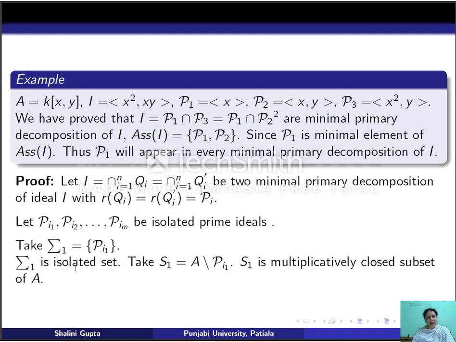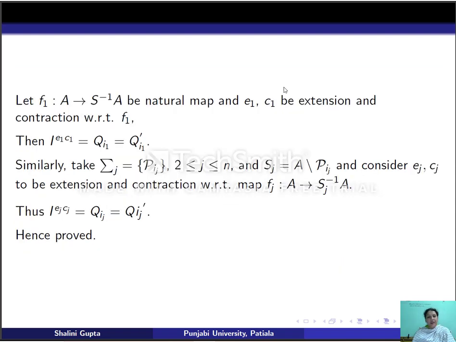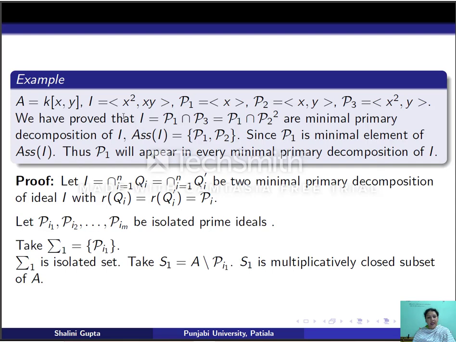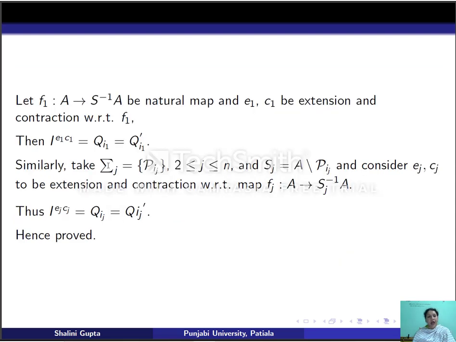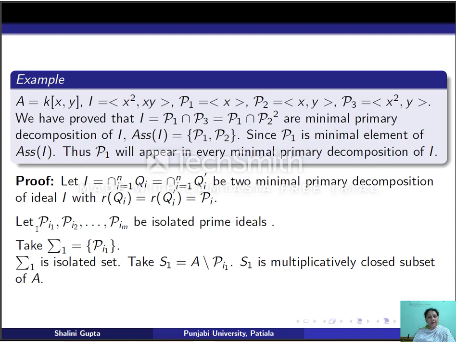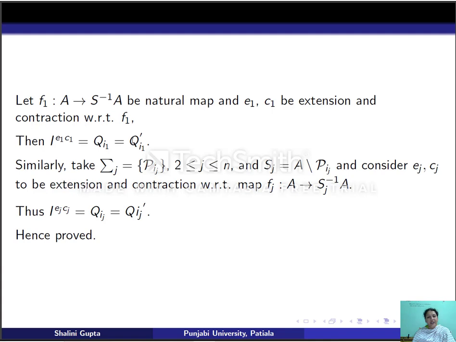So we first take sigma 1 to be Pi1. Sigma 1 is an isolated set. So we take S1 to be A minus Pi1. So S1 will be a multiplicatively closed subset of A. If I take E1 and C1 to be extension and contraction with respect to the homomorphism f1 from A to S1 inverse A, then I E1 C1 will be nothing but just Qi1, and the same as Qi1 dash. So these two will be equal.